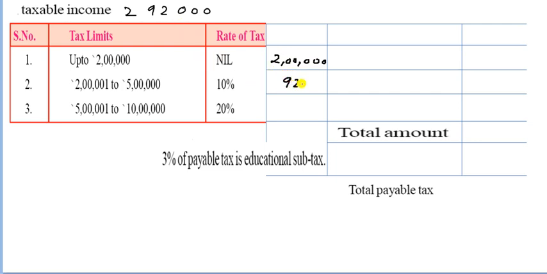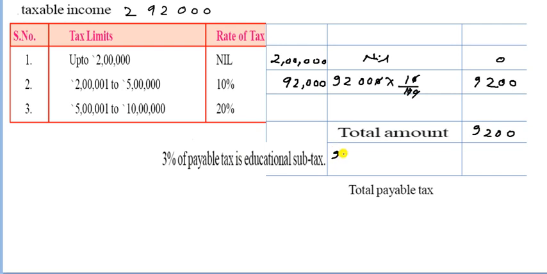Okay, so the remaining part is going in this. It is 92,000, and 92,000 pays 10% tax. So it would be 92,000 into 10%, that means 10 upon 100. So the 0 will be cancelled out and this 0 will be cancelled out. So we get 9200. Here is 0%, so here is nil. So it will be 0. So it is the ending of this one. Now the total amount you can calculate here. It is 9200, and the 3% is educational fees.